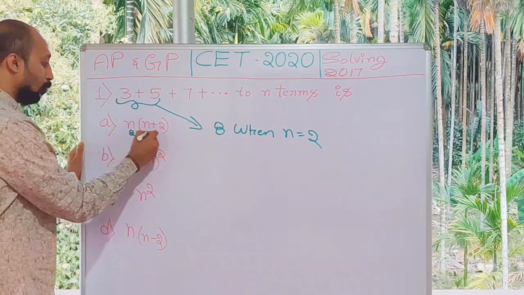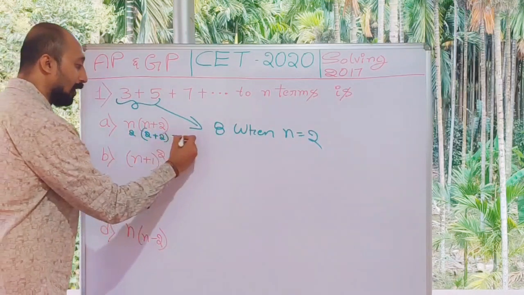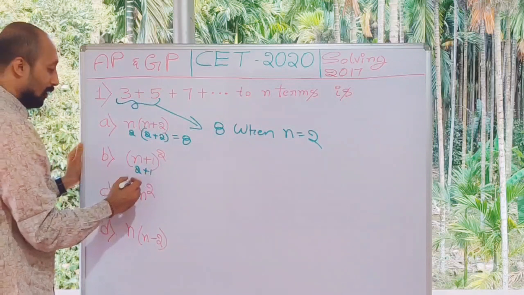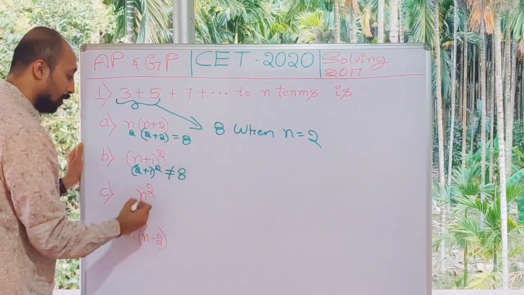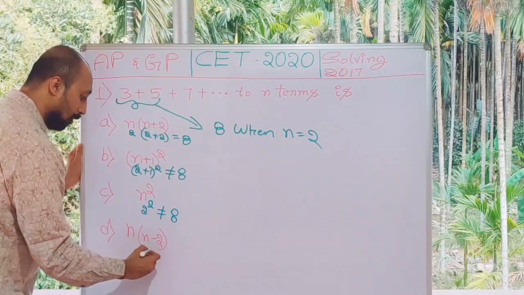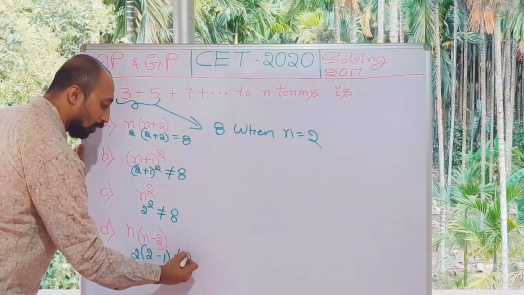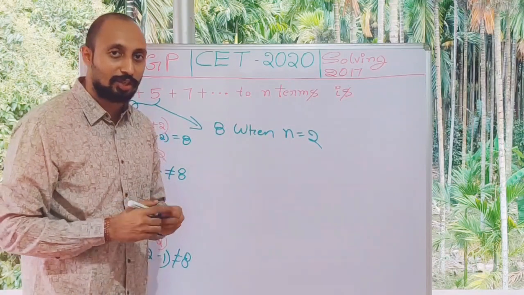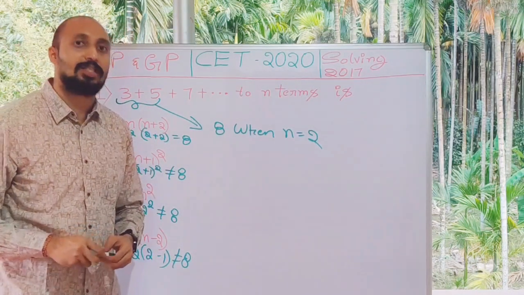When n is 2, 2 2s are 4, 4 2s are 8, so it gives 8. Here, 2 plus 1 is 3, 3 square is not 8. 2 square is not 8. 2 minus 1 into 2 is again not 8. So option A is the only one which satisfies the condition of the nth term. So option A is your nth term for this series.